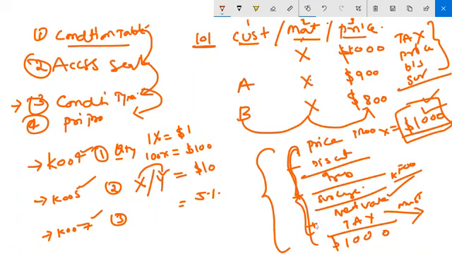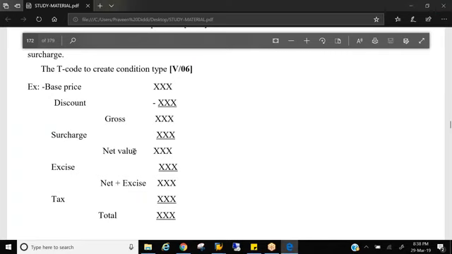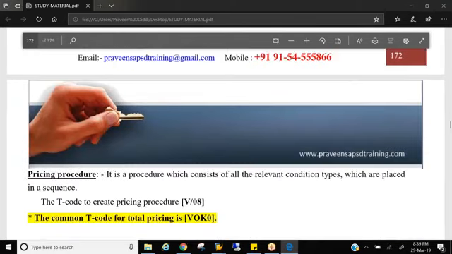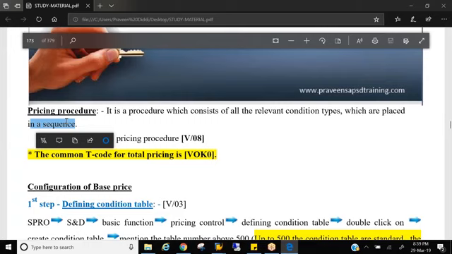Always the pricing components should be in a sequence, right? Price minus discount gives gross value, plus surcharge gives net value, plus tax is equal to total value. So when you put your condition types like this, only then will you arrive at the correct price. If you place them some other way, you will not arrive at a correct price. So whenever you place condition types into the procedure, the logic is you need to place them in a sequence. Always place condition types into the procedure in a sequence.